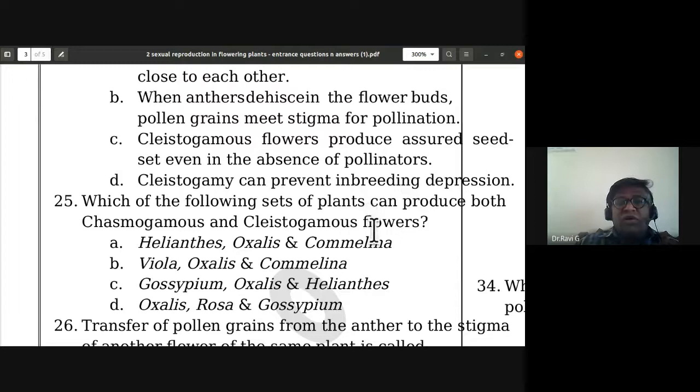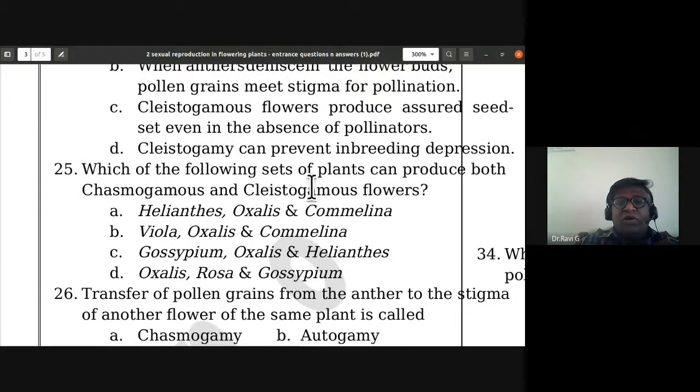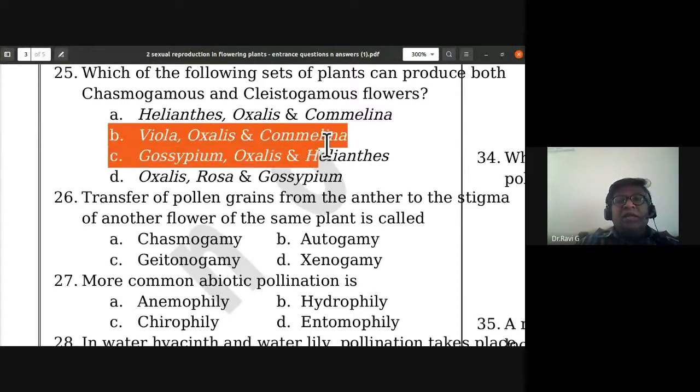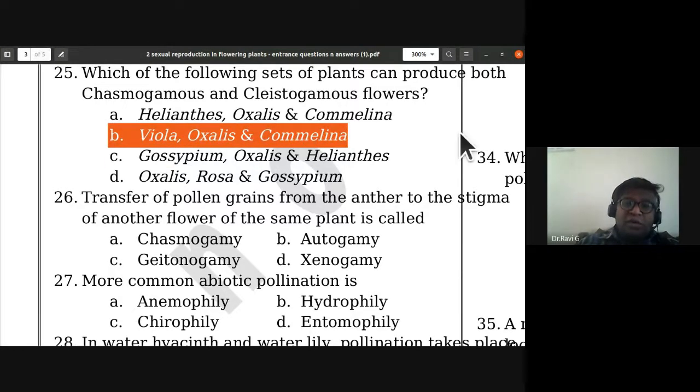Which of the following set of plants can produce both chasmogamous and cleistogamous flowers? So they are producing both. Commelina, oxalis also does it. Okay, so let us look into viola, oxalis, and commelina. They can produce both chasmogamous flowers and cleistogamous flowers. So viola, oxalis, and commelina, all three of them can produce both.